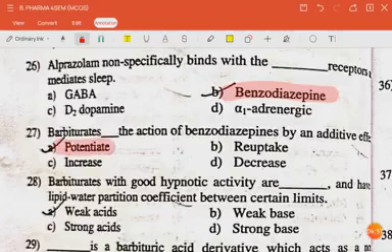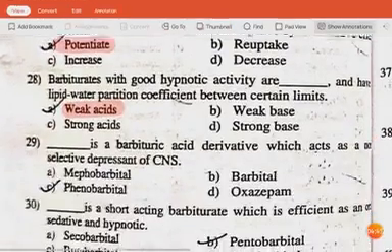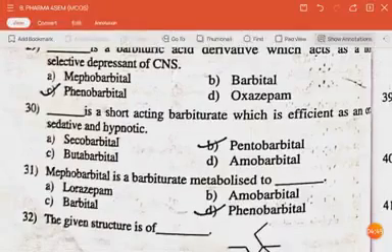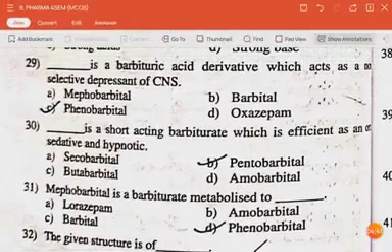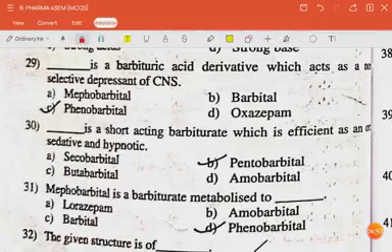The answer is potentiate. The next question is barbiturates with good hypnotic activity are dash and have lipid water coefficient between certain limits. The answer is weak acids. The next question is dash is a barbituric acid derivative which act as a non-selective depressant for CNS. The answer is phenobarbital. The next question is dash is a short-acting barbiturate which is efficient as an sedative and hypnotic.